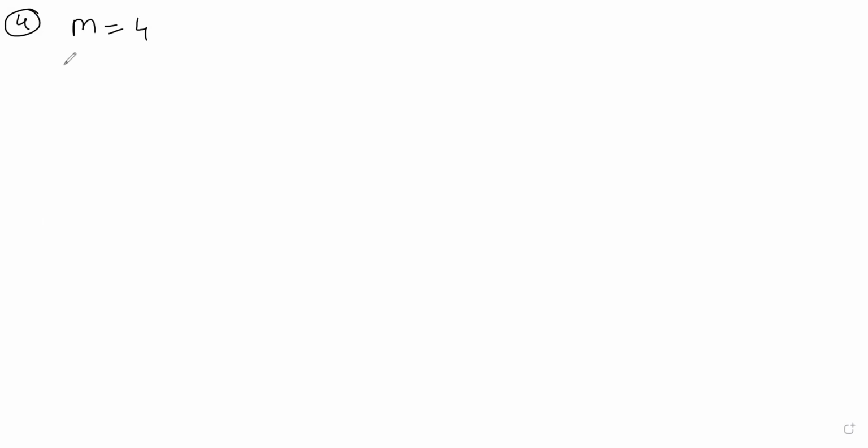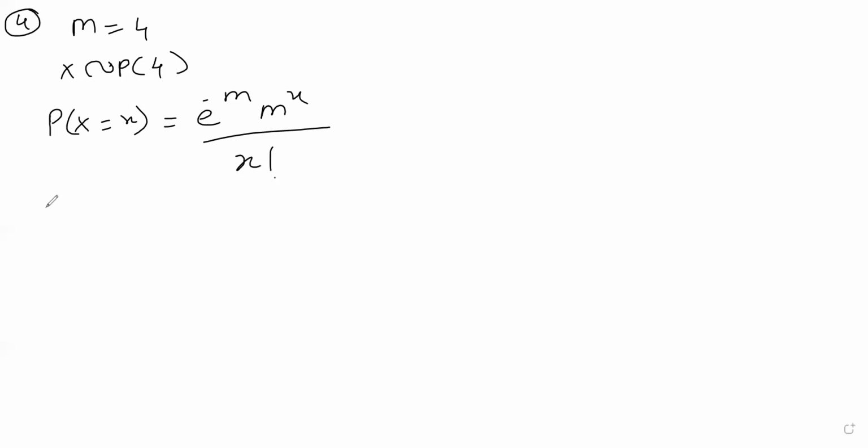So if x follows Poisson distribution with parameter 4, I will write 4 in place of m. Now, by Poisson distribution, the function is e raised to minus m, m raised to x upon x factorial.